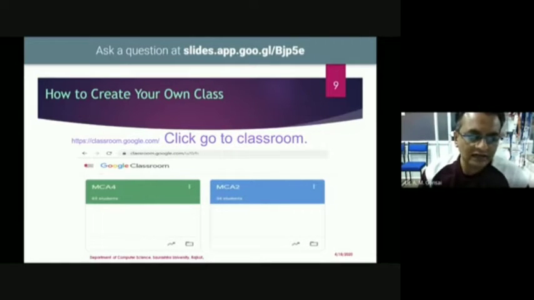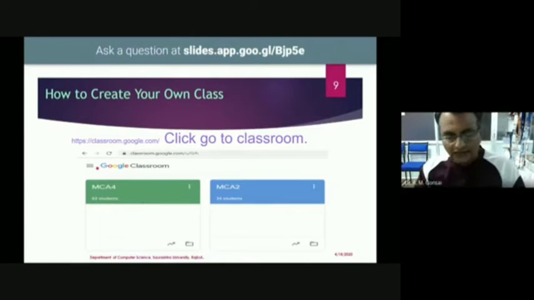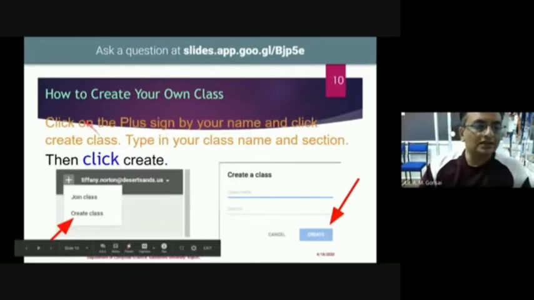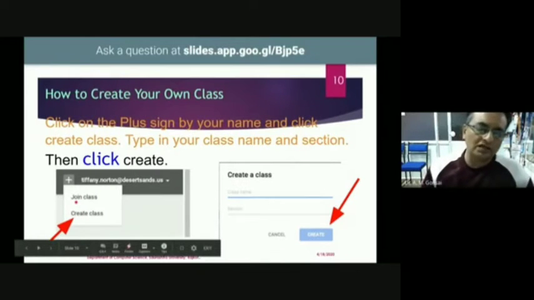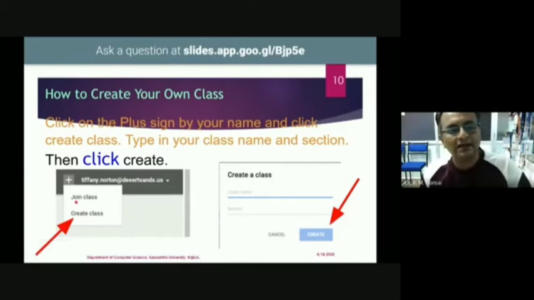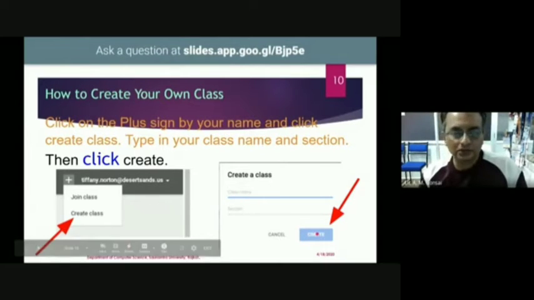And here are the 3 lines where you can create a new class if you want to create a new class. And if you already have classes, those existing classes will be displayed here. Another way to create your own class is to click on this plus button. You can create a new class, or you can join a class. Like if, as a student, you want to join, the same application allows you to join a class. And to create a class, you enter the class name and section and click create.